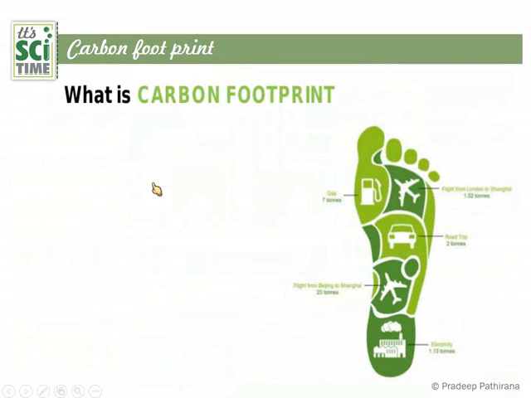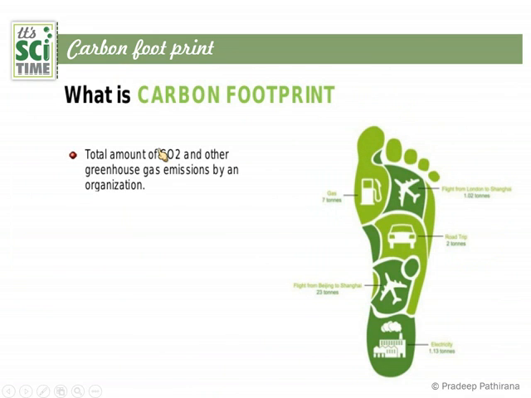Carbon footprint. What is carbon footprint? With these descriptions we can know the total amount of carbon dioxide and other greenhouse gas emissions by an organization is the carbon footprint.